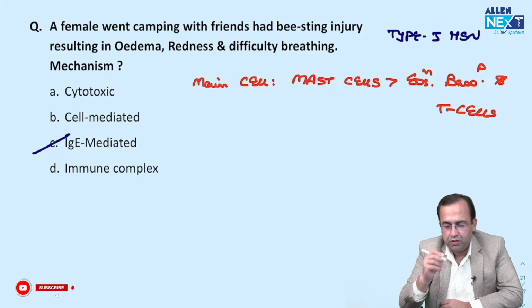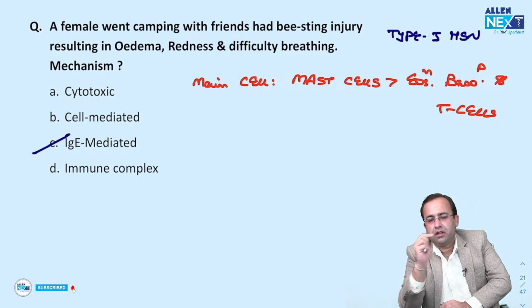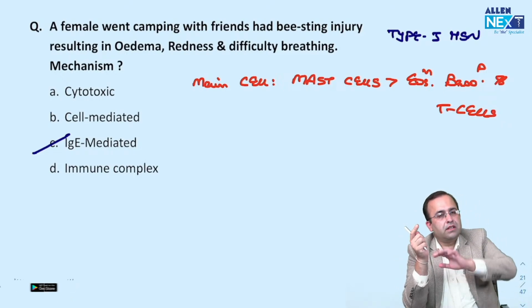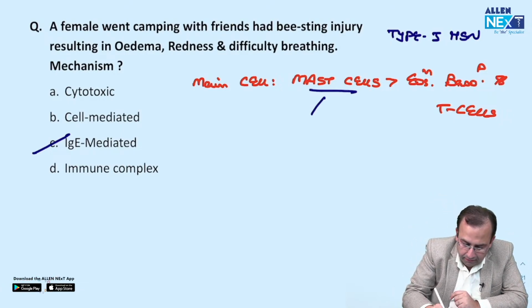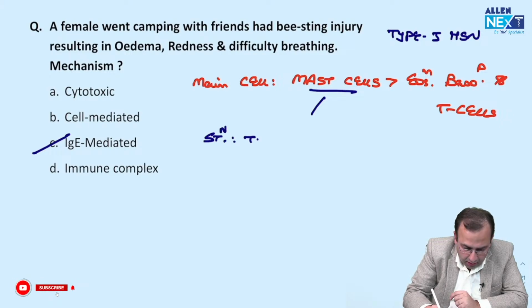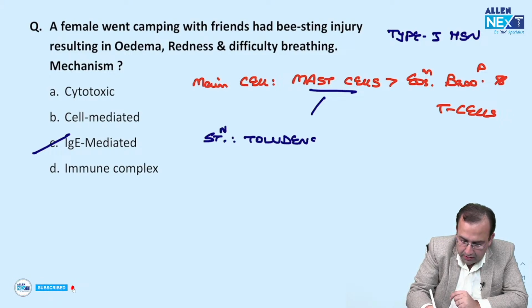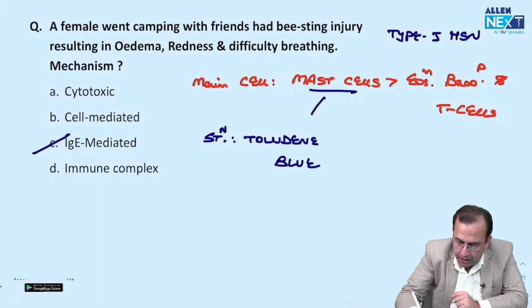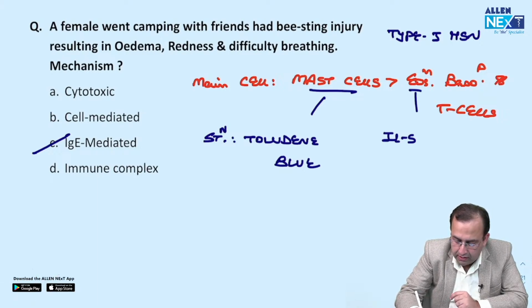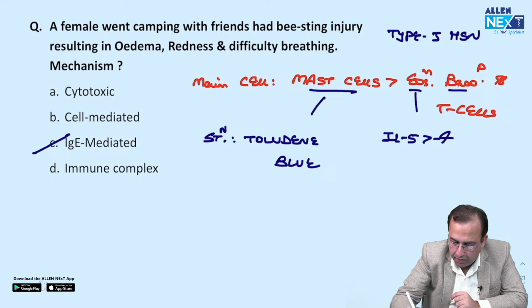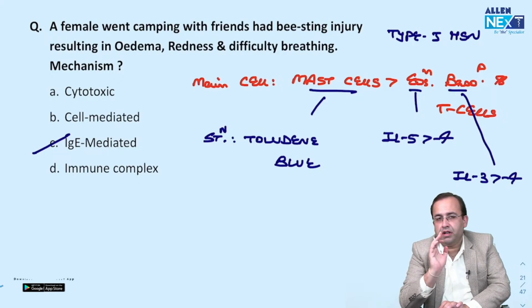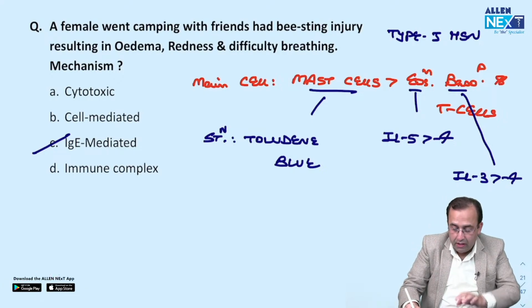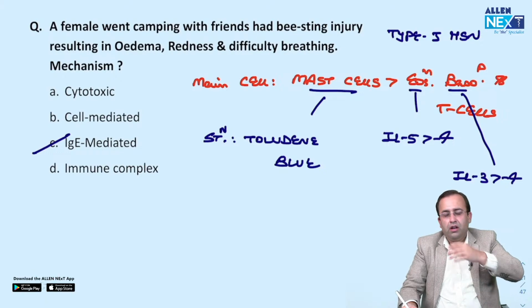Again an FMG question: cell in type 1 hypersensitivity. The answer to be marked was T cells, others were not in the options. Stain used for mast cells: toluidine blue. Main activator of eosinophils: E is the fifth alphabet, so 5 followed by 4, versus basophils, 3 followed by 4. Type 1 hypersensitivity overall.